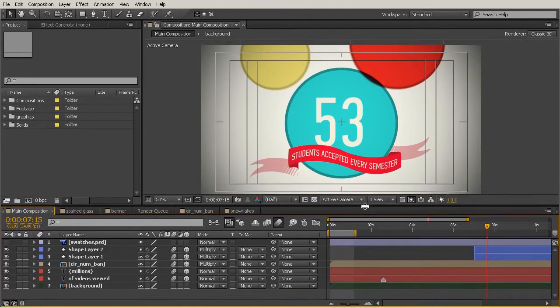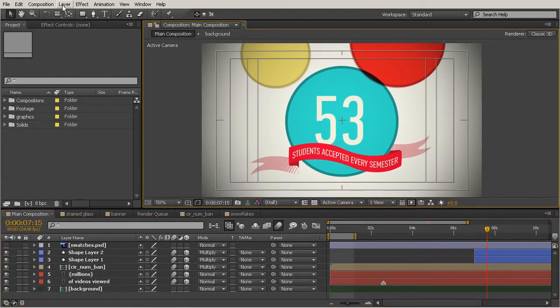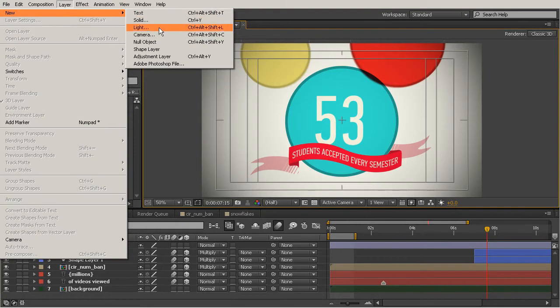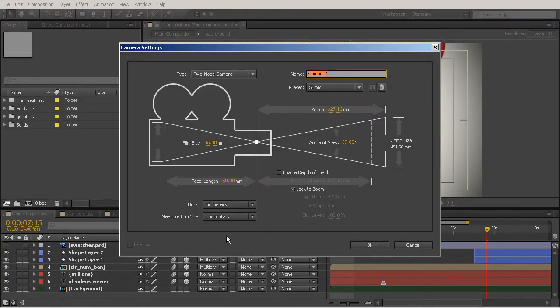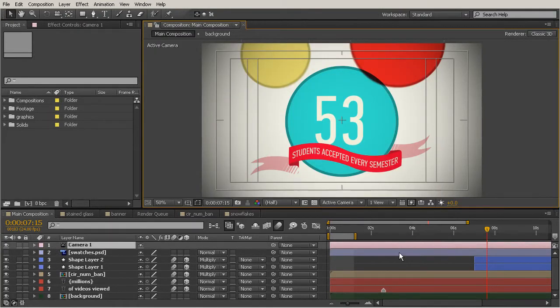Okay, so now let's go ahead and add our camera. So come up here to Layer, New, Camera, and we're just going to use the default settings that our camera comes with for now. So go ahead and say OK to that. And you see that this pink camera layer has been added. Now, I could go ahead and use some of the built-in camera animation tools at this point. So I'm going to go ahead and show you what those are. The camera comes with lots of built-in tools for animating it, but it can sometimes produce really crazy and unwanted results. So adding that null object usually is a little bit easier for control, but I still want you to be able to see what these controls are.